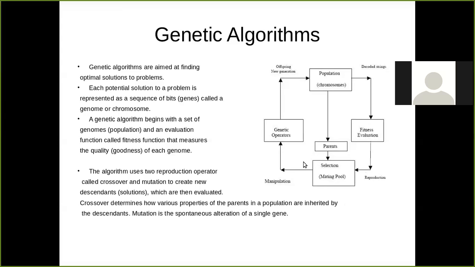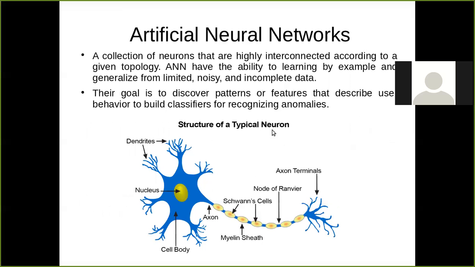This area of the genetic algorithm we can use to identify behavior. Another is the artificial neural network. In the mind there is a collection of neurons, and neurons take signals and give signals to the next neuron, communicating by taking and producing signals.